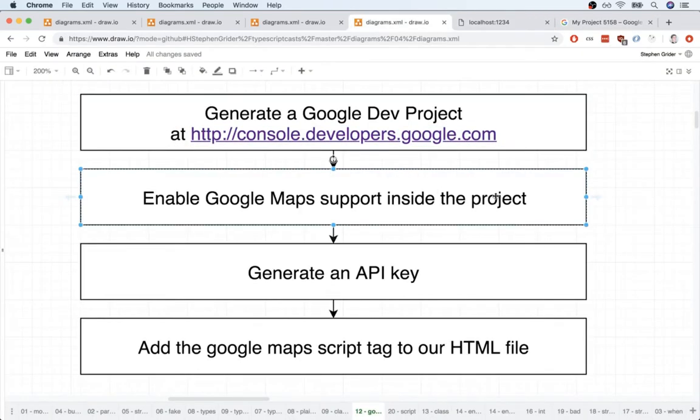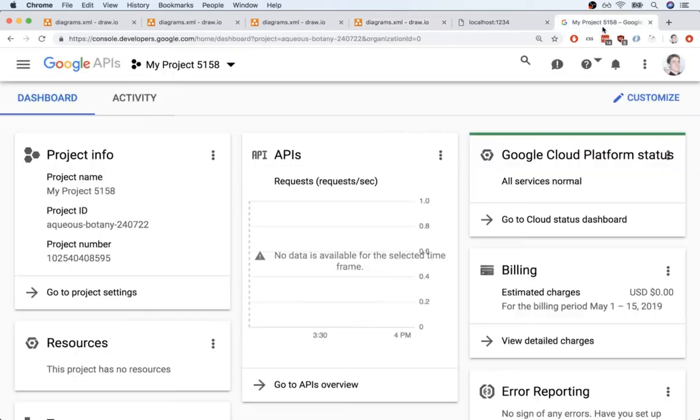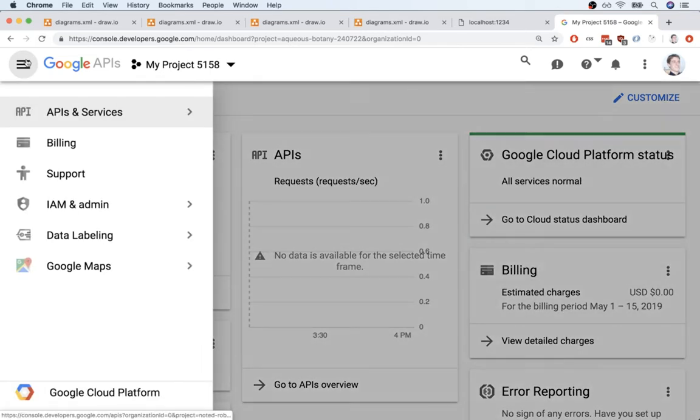Now we've got that, we're going to enable Google Maps support inside of it. So by default, Google has a ton of different services that they make available, like tons and tons. And Google Maps is just one of them. So we have to specifically enable Google Maps support inside this project. To do so, I'm going to find the navigation menu on the top left-hand side. I'm going to find APIs and Services, and then click on Library.